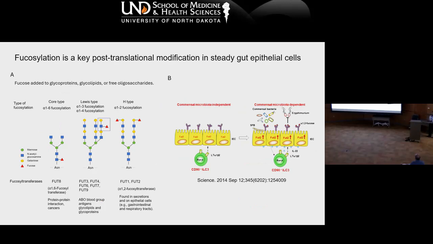We found a pretty interesting mechanism in epithelial cells: fucosylation, which is a post-translational modification, where fucose is added to glycoproteins and oligosaccharides. The different types of fucosylation are carried out by fucosyltransferases, and you can see multiple types of these enzymes here. In the steady state, fucosylation is really required to maintain gut homeostasis and protect from pathogenic infection. Although what we found